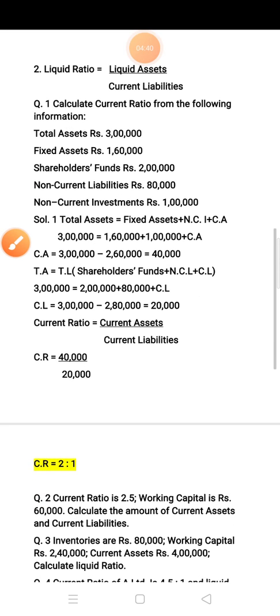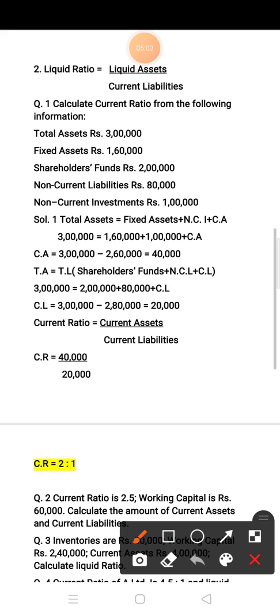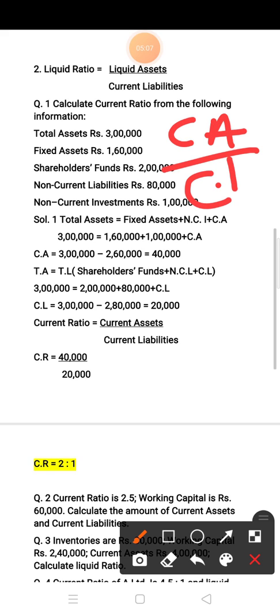Question number 1. Calculate current ratio from the following information. Total asset 3 lakh, fixed assets 1,60,000, shareholder fund 2 lakh, non-current liability 80,000, non-current investment 1 lakh. And you have to calculate the current ratio. So you know already, current ratio formula is current asset upon current liability.